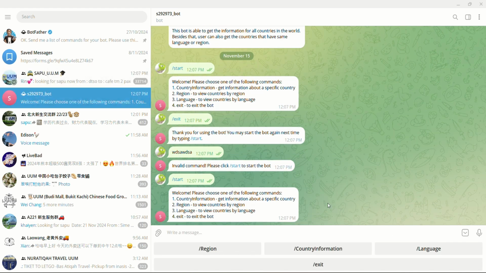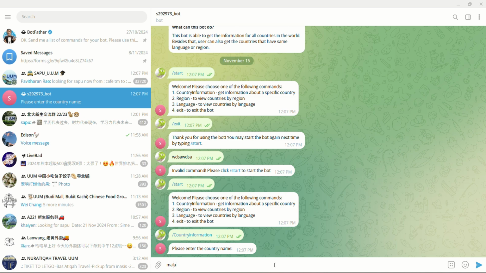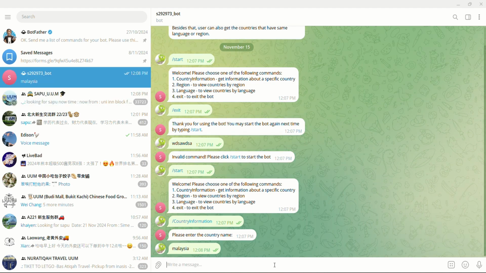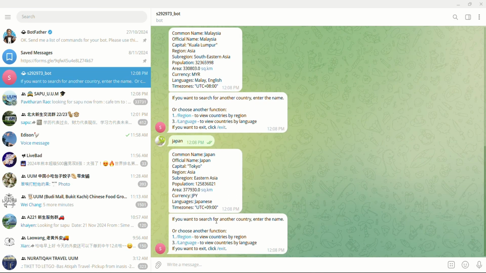So now I will run the first function, which is country information. The bot will ask the user to key in the country name. For example, Malaysia. The country information for Malaysia will show the common name, official name, capital, region, sub-region, and others. If we want to search for another country, we need to enter the name of the other country. For example, Japan. It will show the country information for Japan.